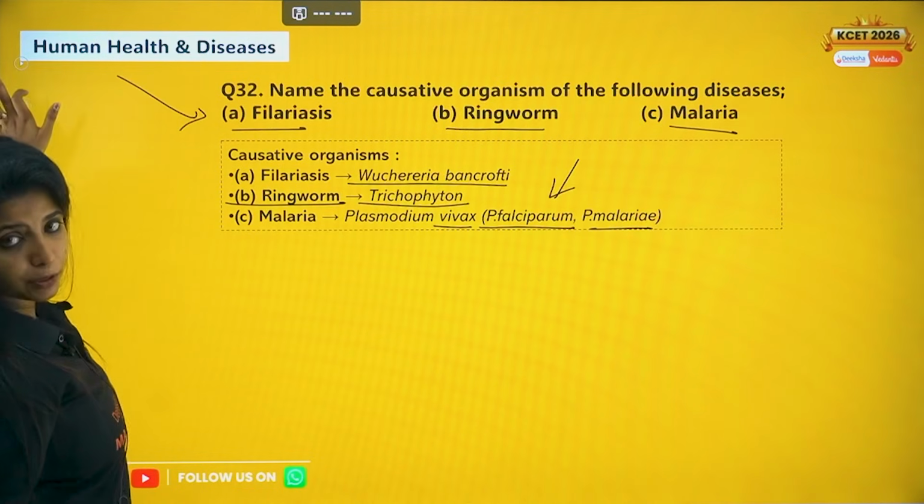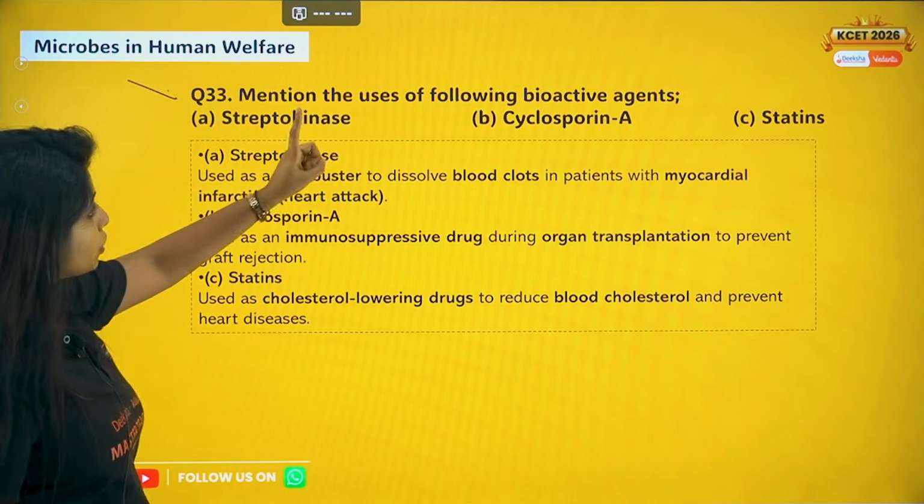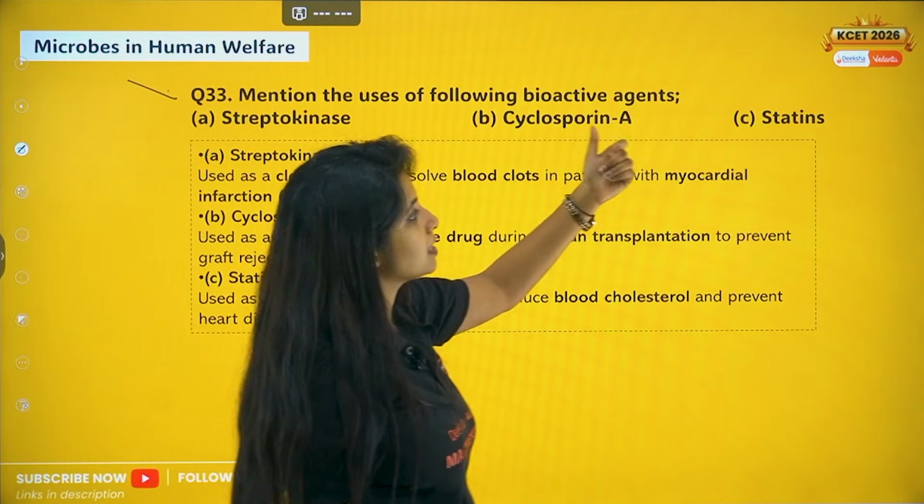So that was a direct question, which is why I didn't explain much. So question number 33 is there, mention the uses of following bioactive agents: streptokinase, cyclosporin A and statins.